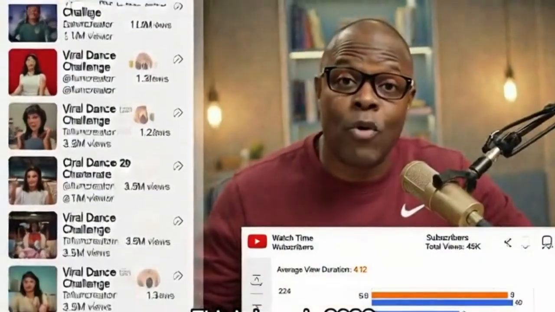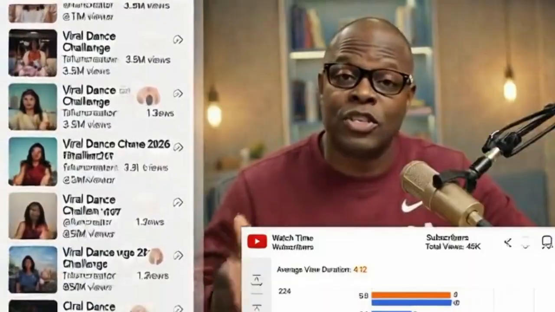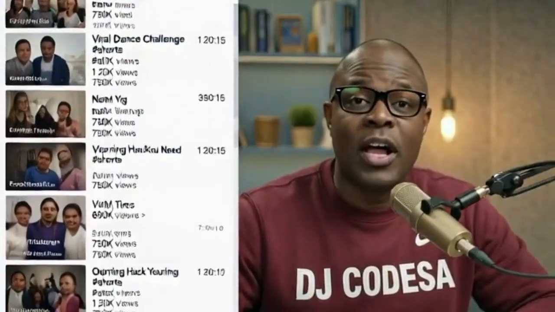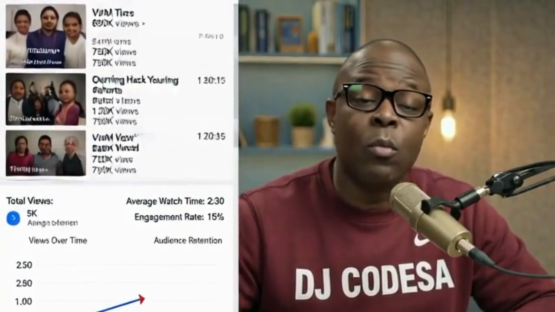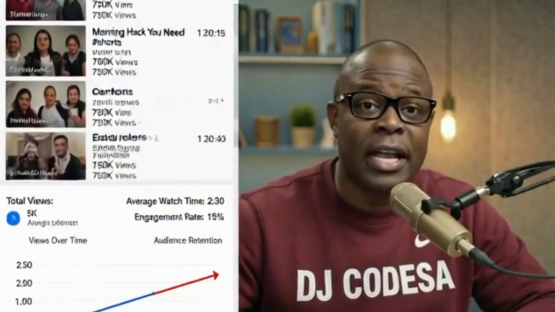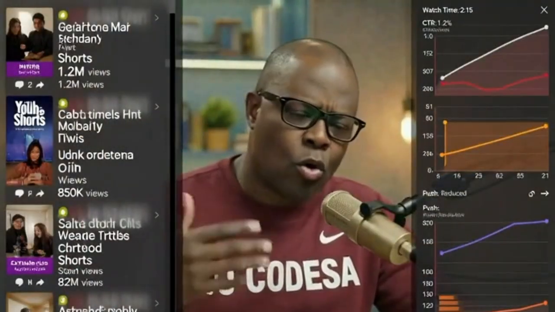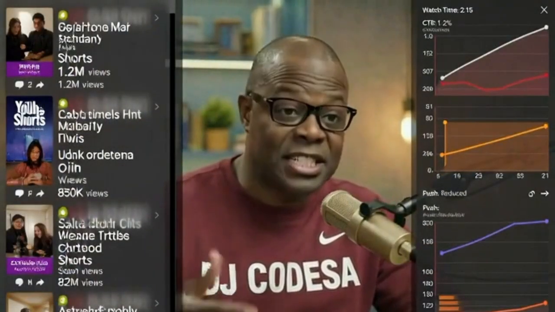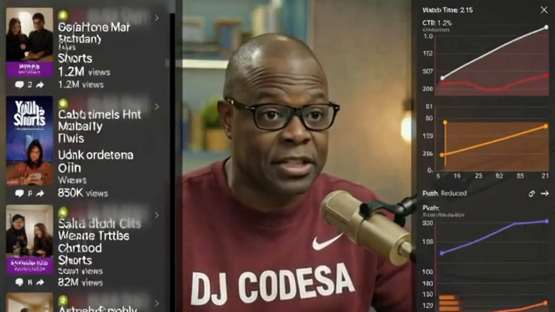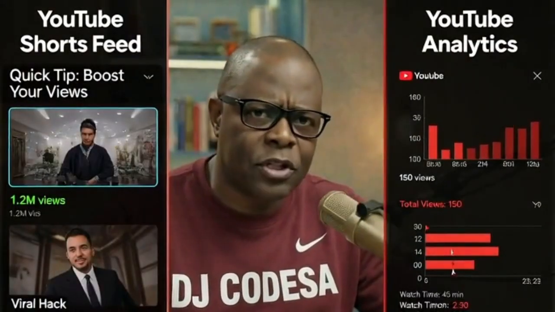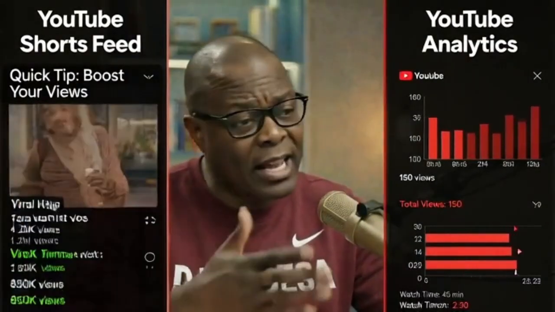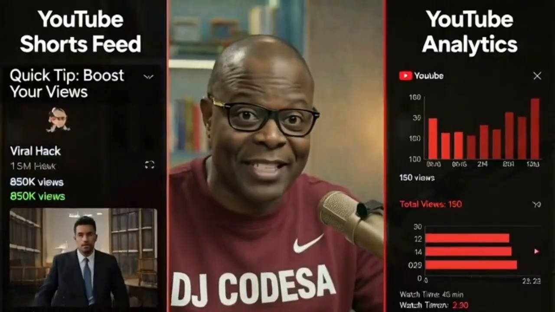This is huge in 2026. Shorts traffic, non-long form traffic. If your shorts explode, YouTube may classify your audience as short form viewers. Then when you upload 15-minute videos, they don't click. Low CTR, low watch time, reduced push. That's not shadow ban, that's audience mismatch. Look at this split screen compare. Shorts get high views, long form, low analytics. Separate your strategy, align format to expectations.